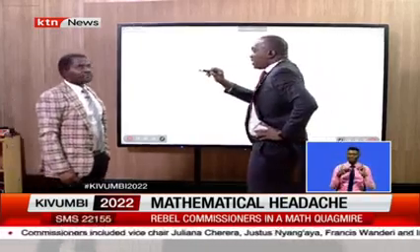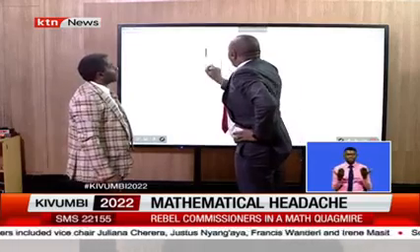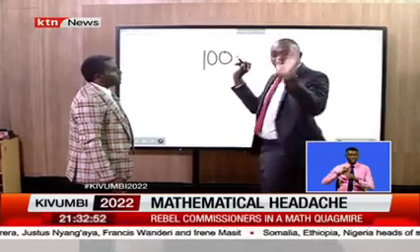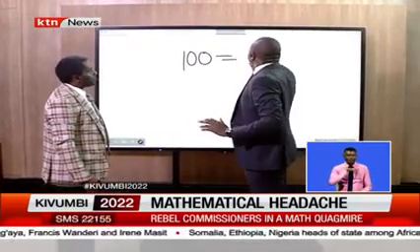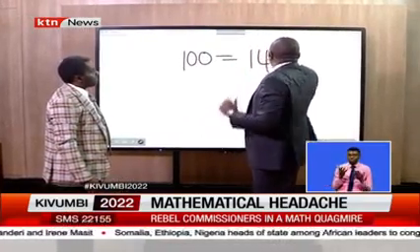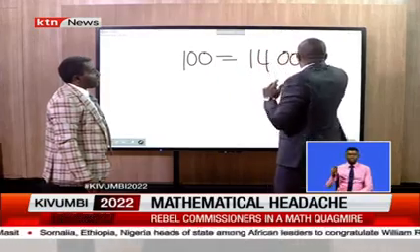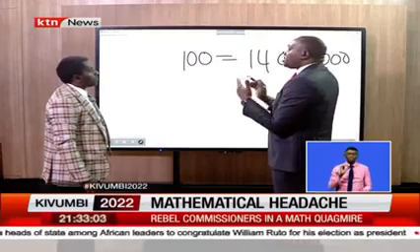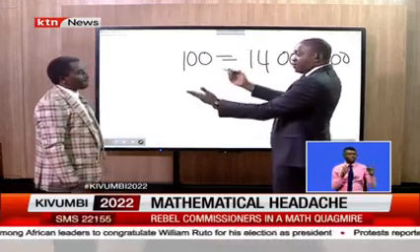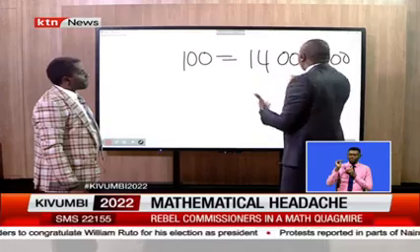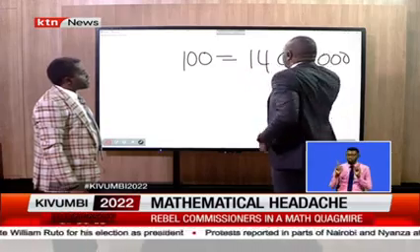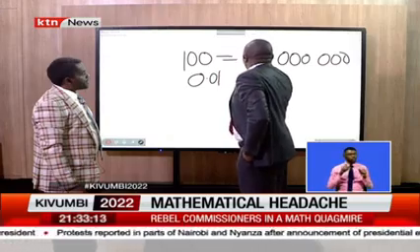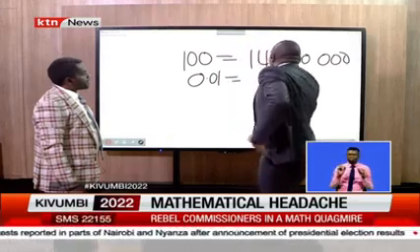So let's assume that 100% of the votes, flat figure again, is equal to 14 million. Let's forget about the ones on top for now, 14 million. So let's take that percentage, which they are saying is above what was supposed to be declared. So 100% is that. So if we did this, what about 0.01? What will it be equal to?